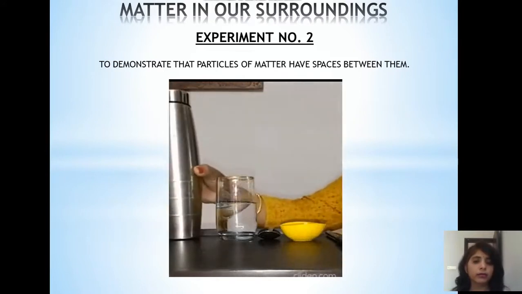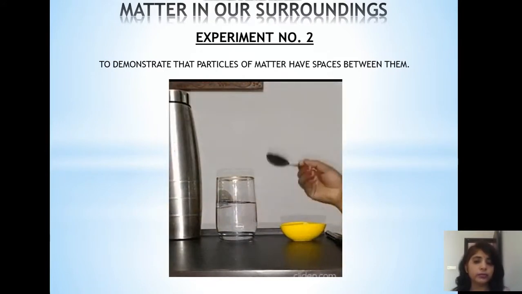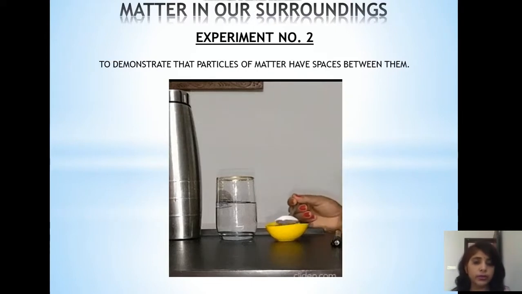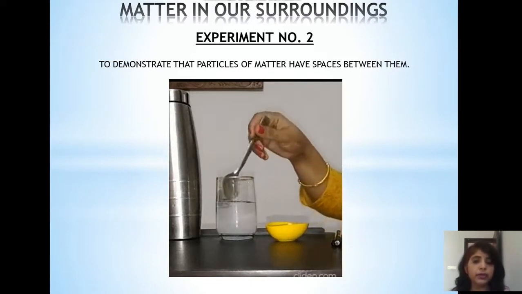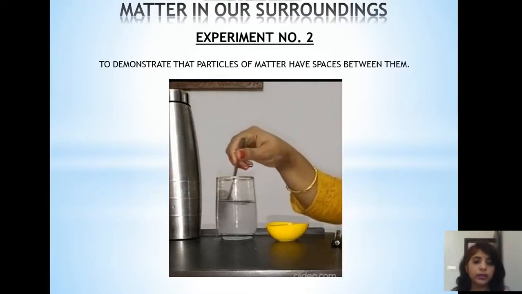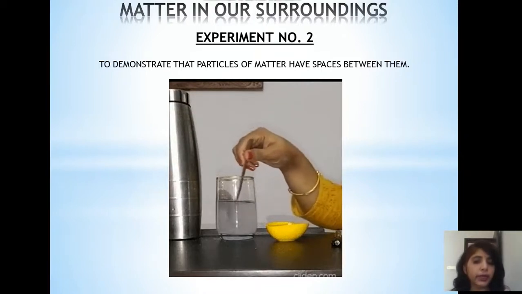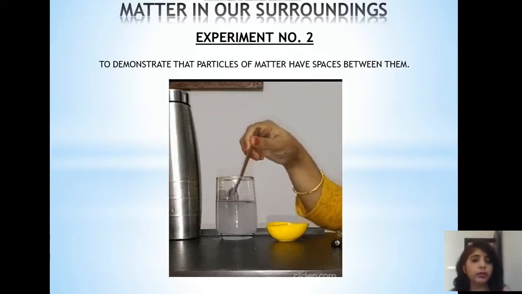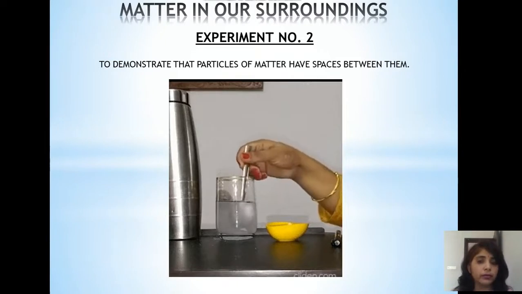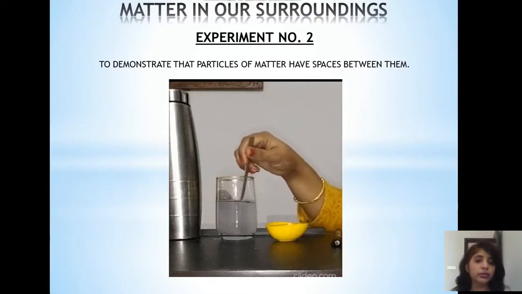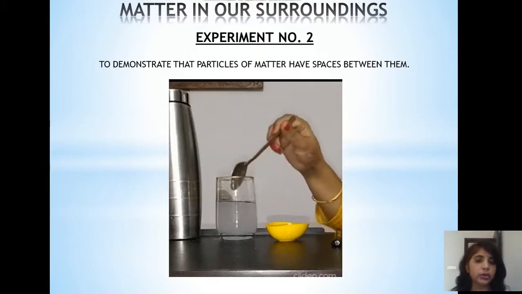Now take 1 spoon of salt or sugar and put it in the water to make a solution. I am having salt here. So put 1 spoon of salt, stir it well so that a uniform solution is formed. There should be no solid left. The whole of the solid solute, that is salt, should dissolve in water properly. Stir it well. Go on stirring until the whole salt or sugar is dissolved in water.